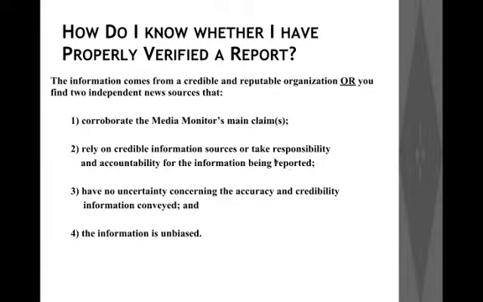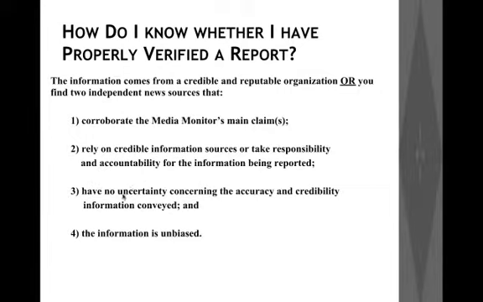So basically, we need to find a news source which either quotes a credible information source from which they take the information, or these news sources themselves have to take responsibility and accountability for the information that they report. So in other words, if we have a BBC report which says BBC was able to investigate this particular incident and we are able to confirm that such and such a thing happened, then that is BBC taking responsibility for the information that it reports. So these are the kind of things that we need to be on the lookout for.